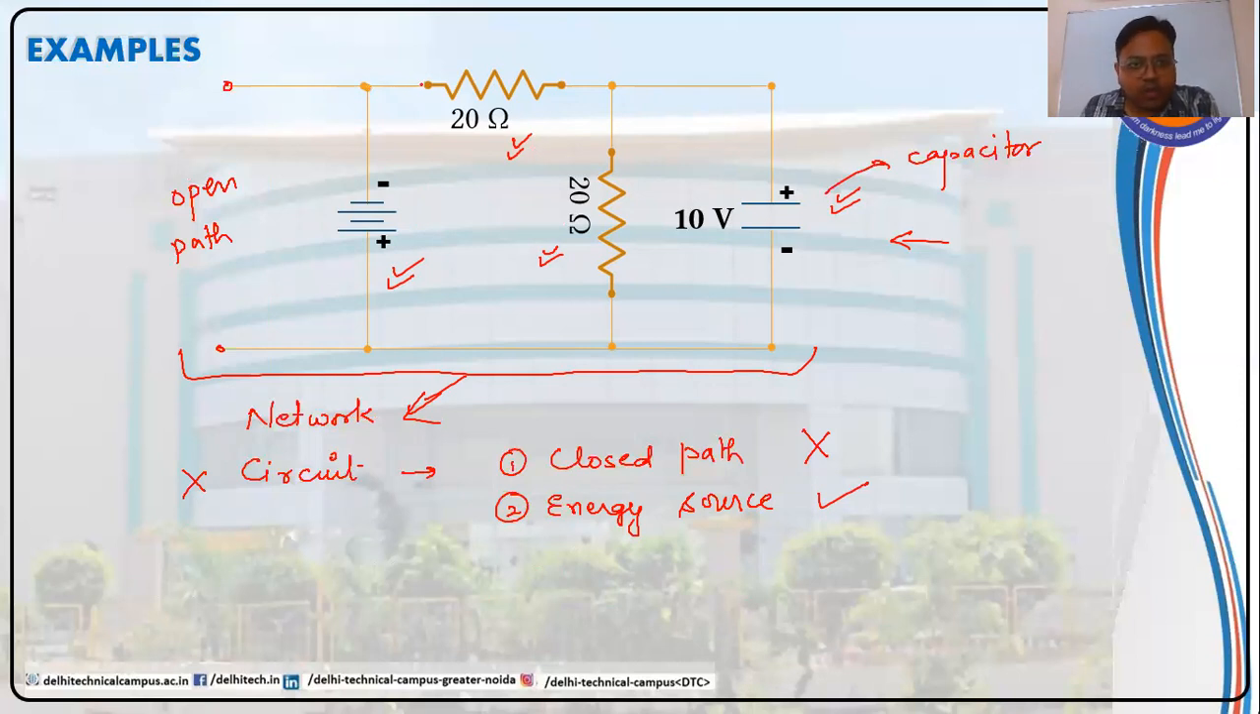But if I look only in this section, then this energy source will be passing some current into this section and into this section as well. Due to this, there is a closed path as well as current flowing into it. So this particular section can be a circuit, this particular section can be a circuit. But the whole interconnection is not a circuit, it will only be regarded as a network.